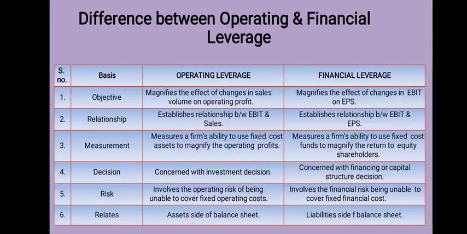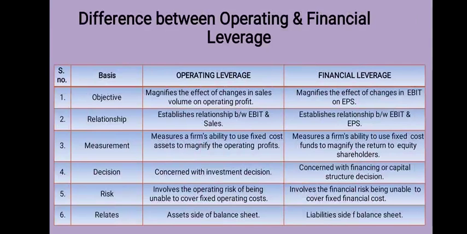How to measure? Operating leverage measures a firm's ability to use fixed cost assets to magnify the operating profits, while financial leverage measures a firm's ability to use fixed cost funds to magnify the return to equity shareholders. Decision: operating leverage is concerned with investment decision, while financial leverage is concerned with financing or capital structure decision.